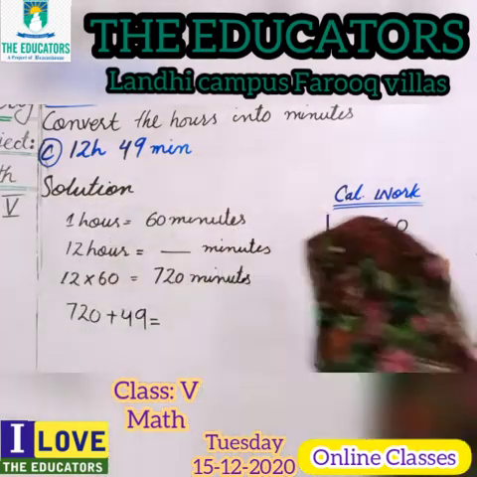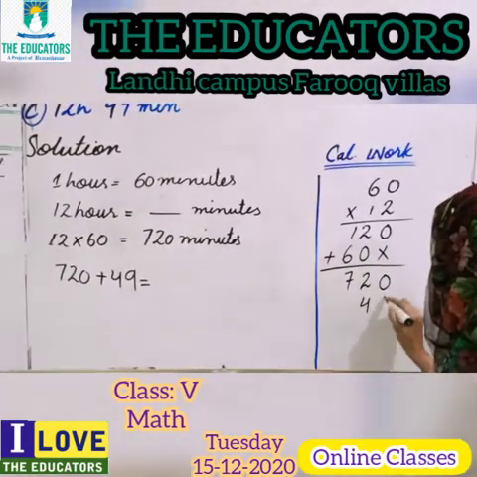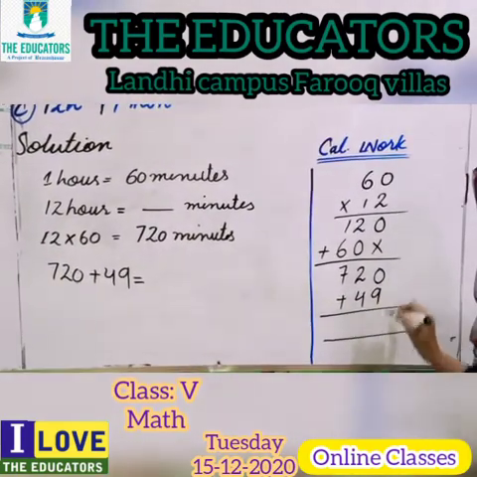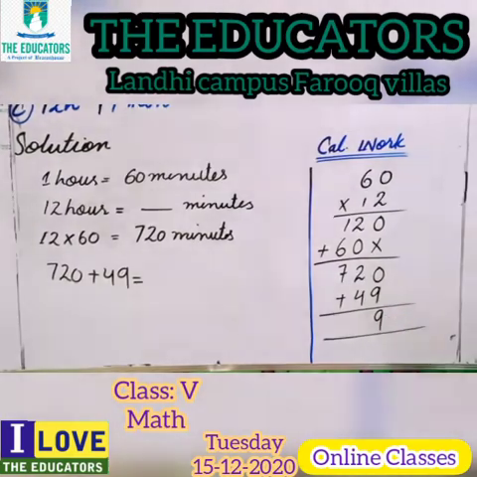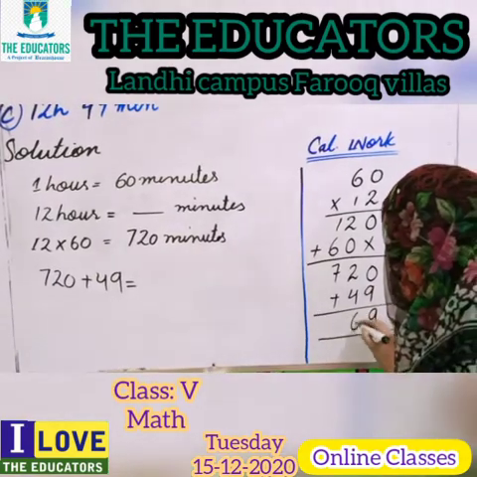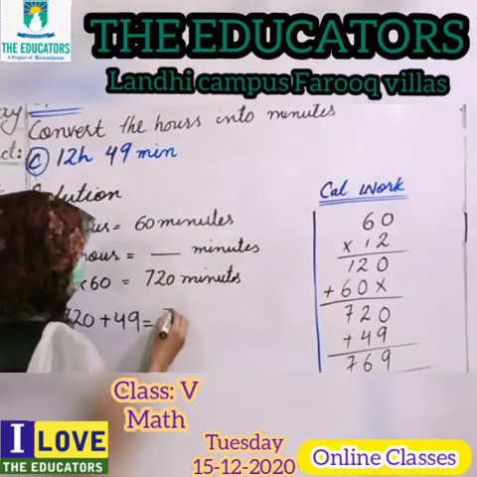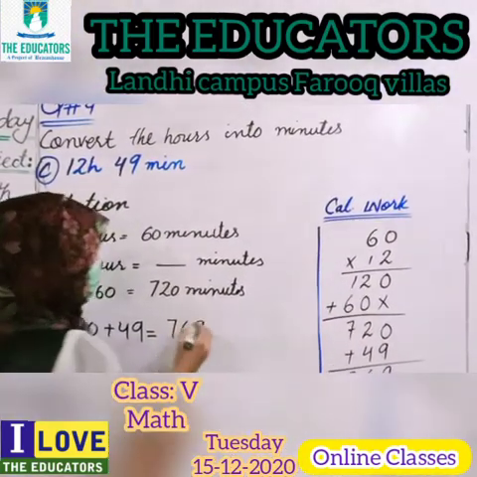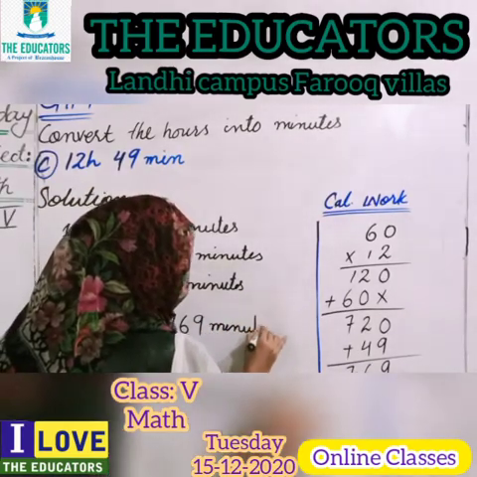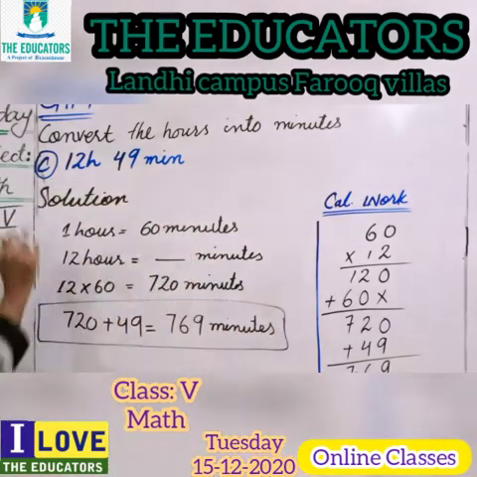Okay, now add this in the rough column also. You can do this work in the calculation work. Okay. 9 plus 0, so the answer will be 9. Okay? You can count on your fingers also. 4 plus 2, so the answer will be 6 and 7 as it is. So students, the answer will be 769 minutes. Okay? This is the answer of question 4 part C.